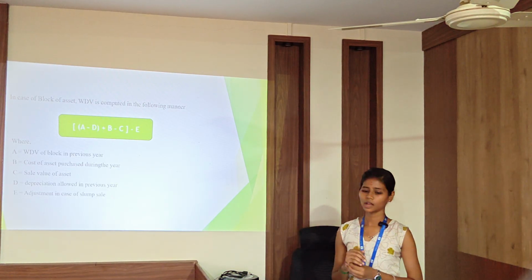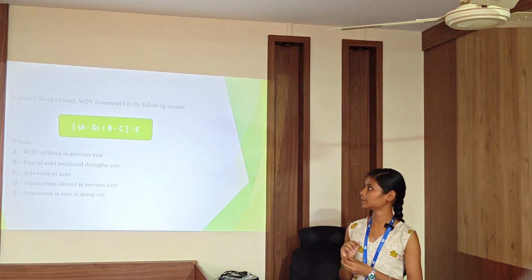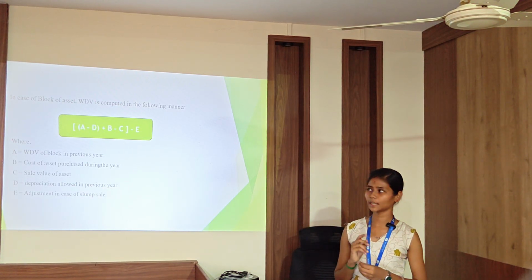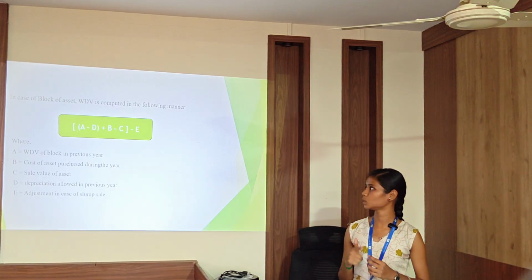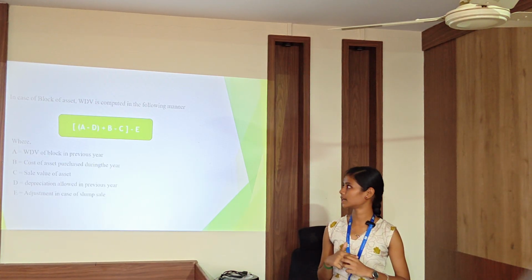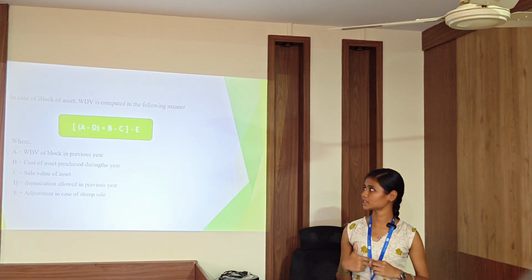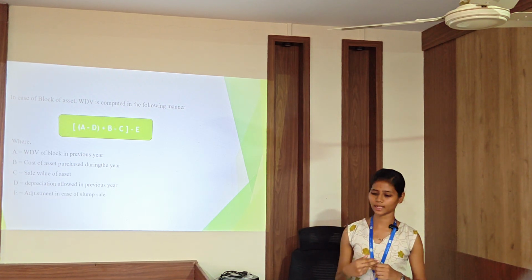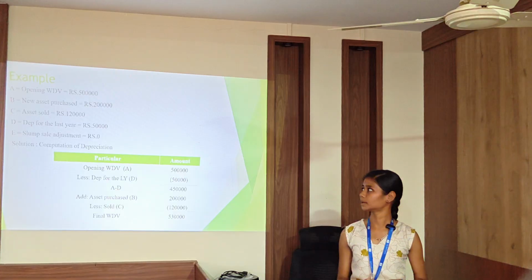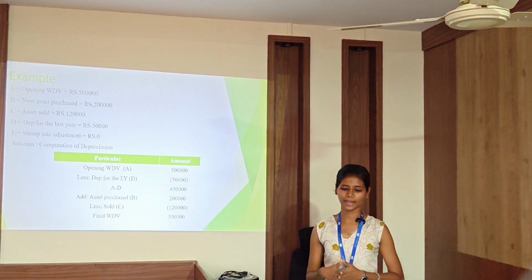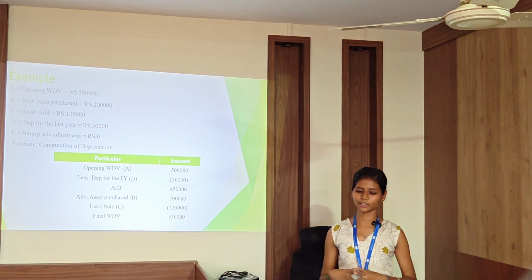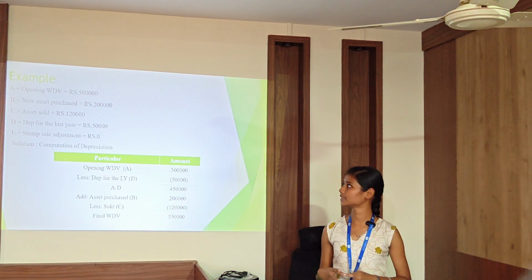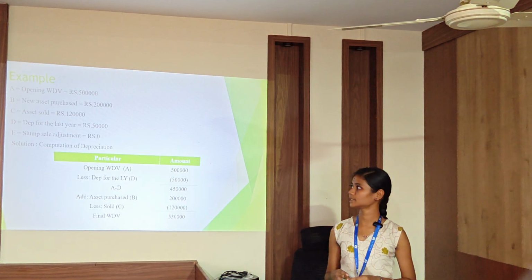This is the formula: A minus D plus B minus C minus E, where A is the WDV of block of the asset in the previous year, B is the purchase of the new asset, C is the sale of the asset during the year, D is the depreciation allowed in the previous year, E is the adjustment regarding the slump sale. For example, opening WDV is 5 lakh, new asset purchase for 2 lakh, asset sold 1.2 lakh, depreciation for the last year 50,000, slump sale adjustment is nil.